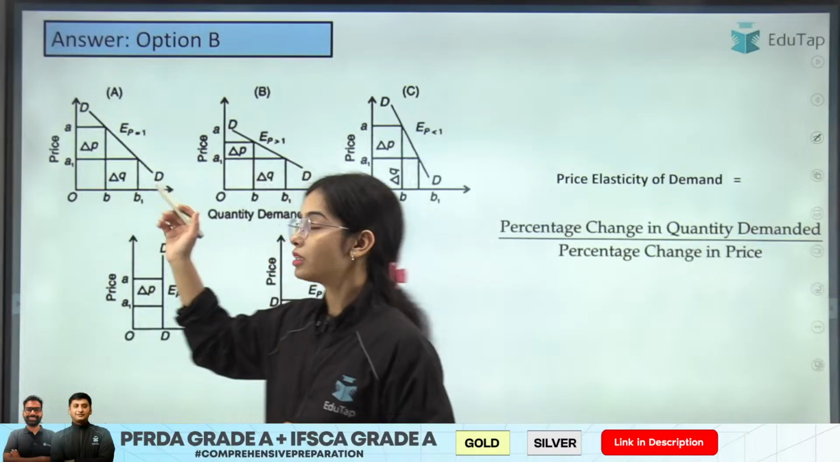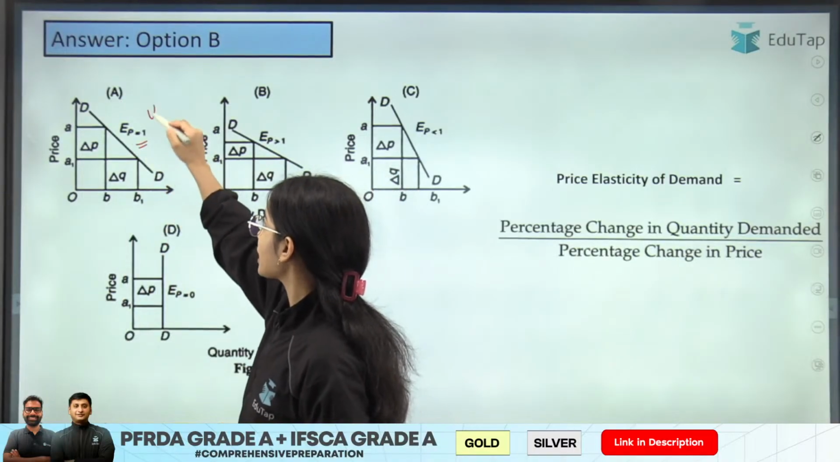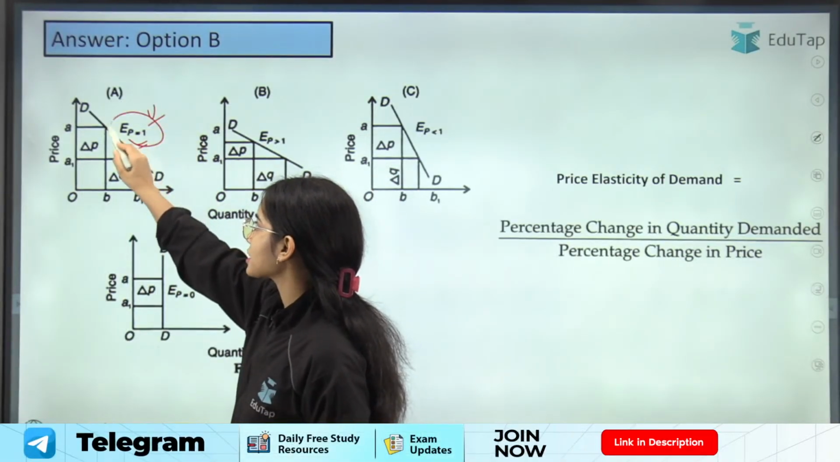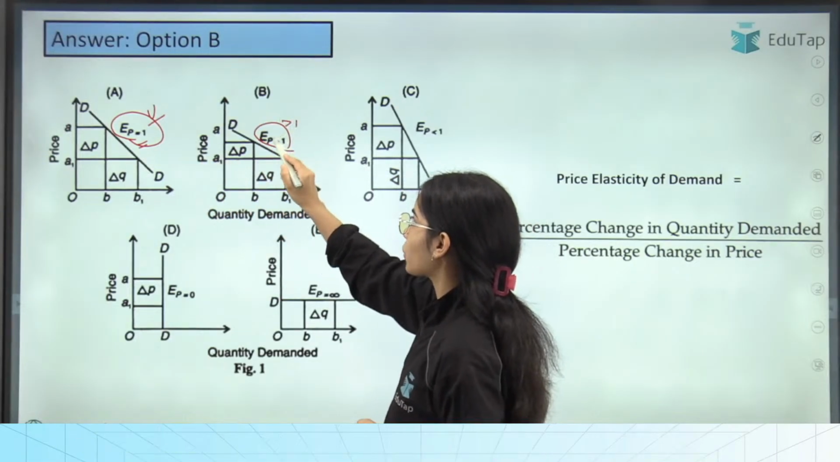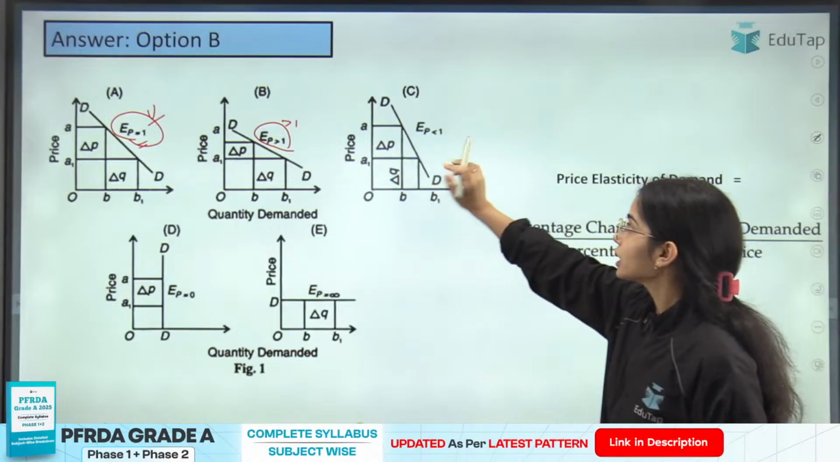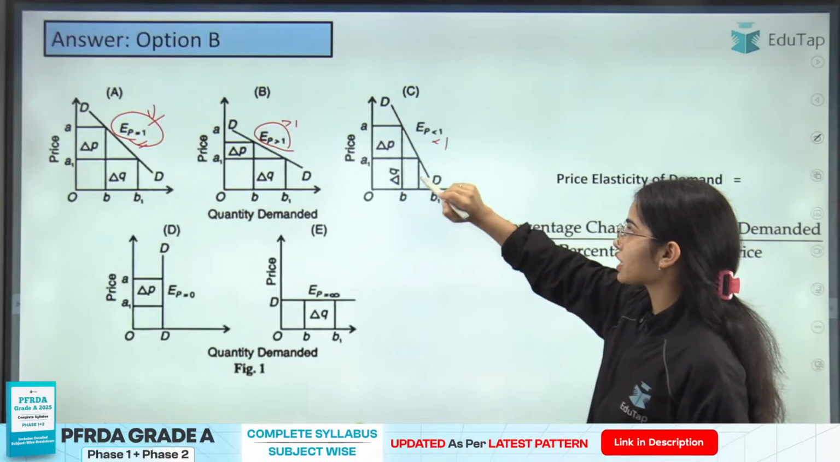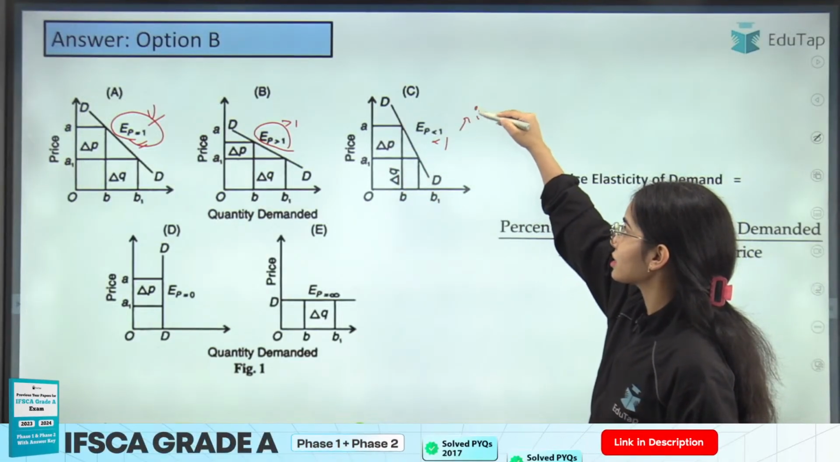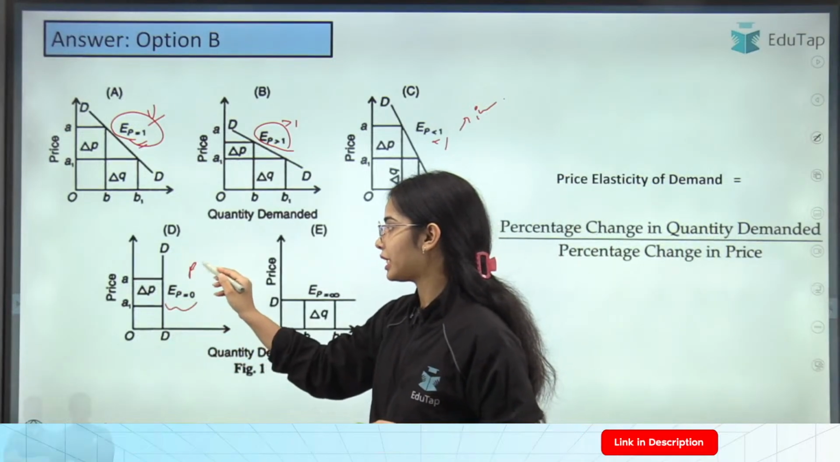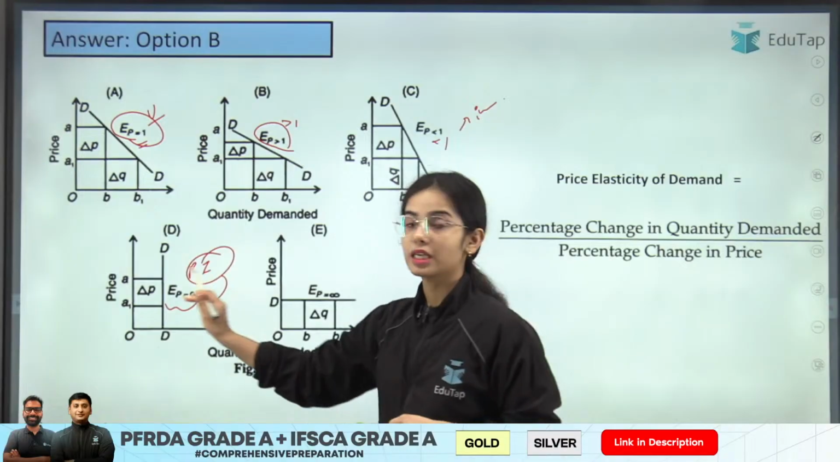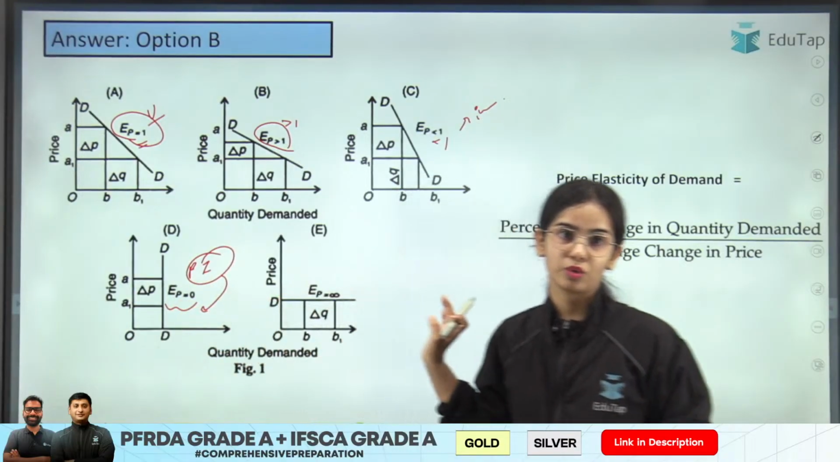Next, here we have discussed: this is the unitary elastic demand curve, where the price elasticity of demand is equal to 1. Where the price elasticity of demand is greater than 1, that is the elastic demand curve. When the price elasticity of demand is less than 1, this is the inelastic demand curve. When there is no change in demand, we have the perfectly inelastic demand curve, that is, price elasticity of demand is equal to 0. Okay.